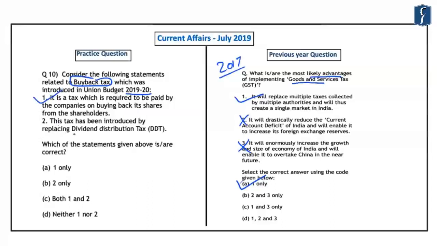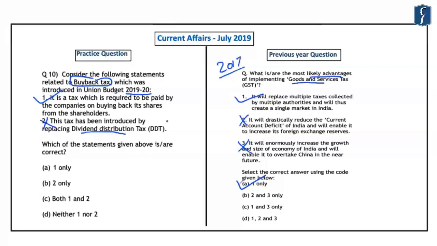The second statement is that this tax has been introduced by replacing the dividend distribution tax. Now this statement is important because this buyback tax has not been introduced by replacing the dividend distribution tax. However, it has been introduced to plug the differential tax treatment between the buybacks and the dividend payouts, and that is why the budget introduced the tax on buyback for listed companies as well.